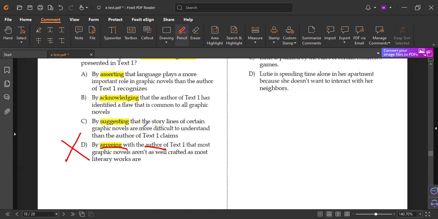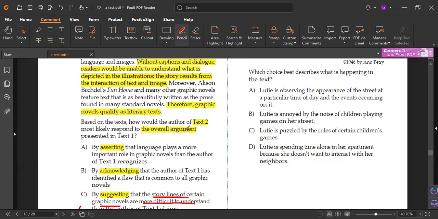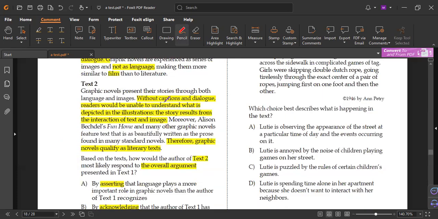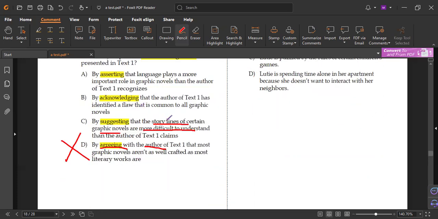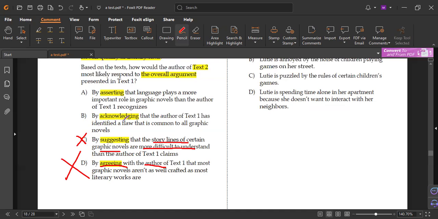Did the author of text 2 mention anything about the storylines of certain graphic novels being difficult to understand? He was not talking about whether it is difficult or not. He said that without captions and dialogue we cannot understand, but he didn't mention the storylines of certain graphic novels. So that one is wrong. Then by acknowledging means he agreed. He agreed. Has identified a flaw.